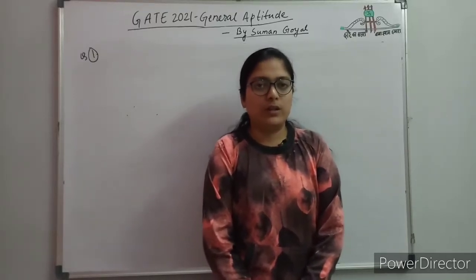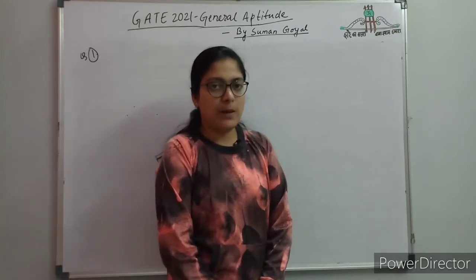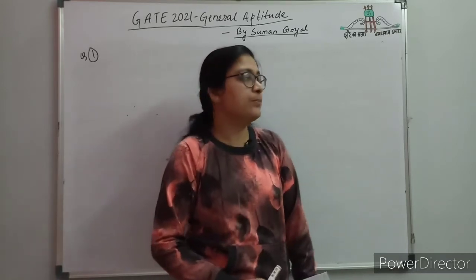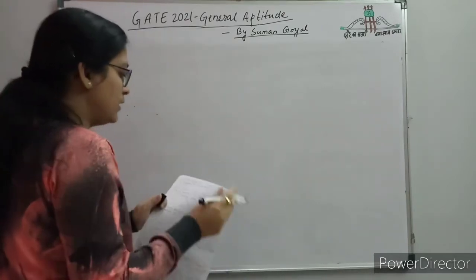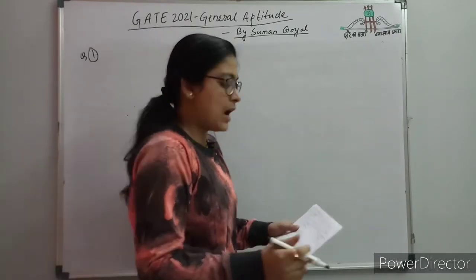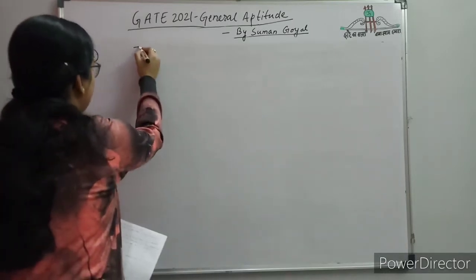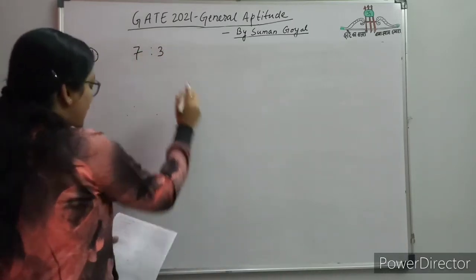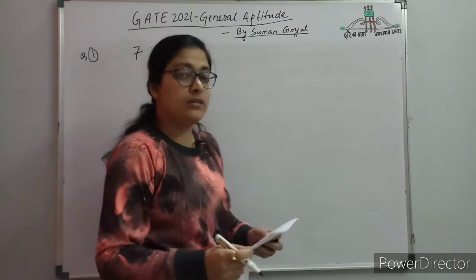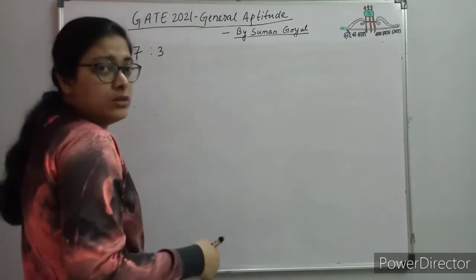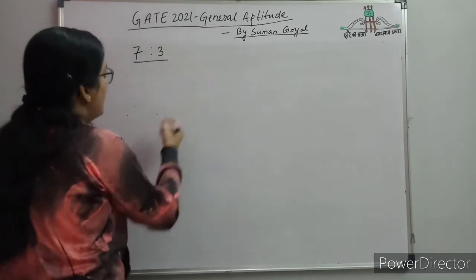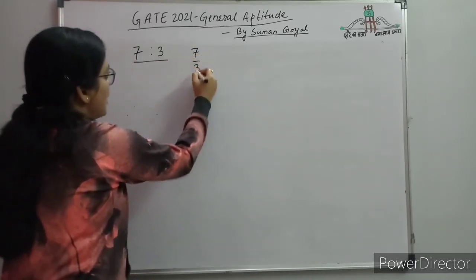So today in this video I am going to discuss some general aptitude questions of GATE 2021. So I am starting with the first question. The question is: the ratio of boys to girls in a class is given as 7:3, and you are asked to find the acceptable value for the total number of students in the class. I am not writing the question, I am just writing the given information. So the ratio is given as 7:3.